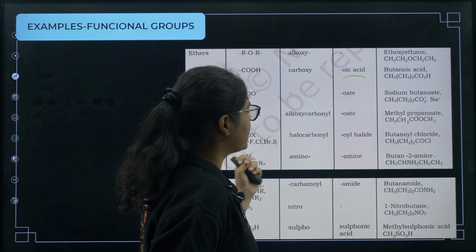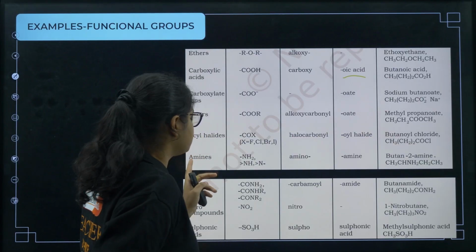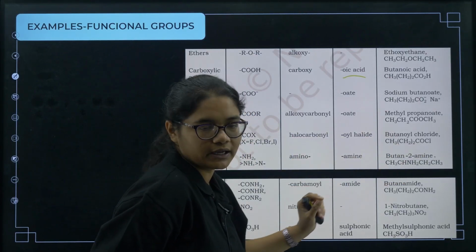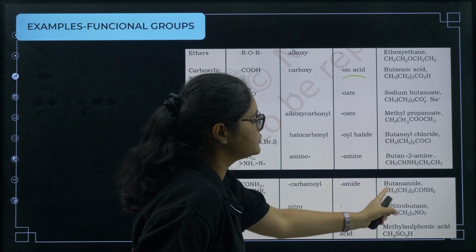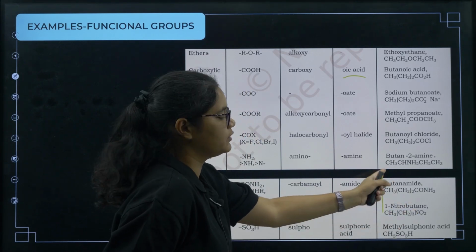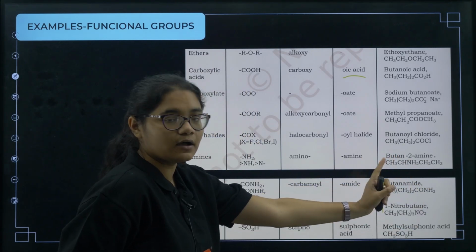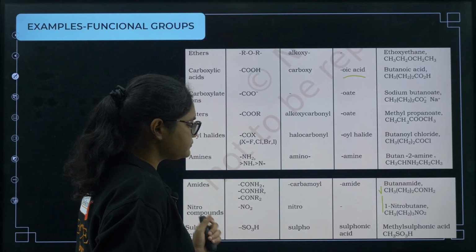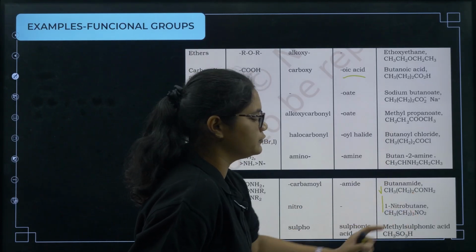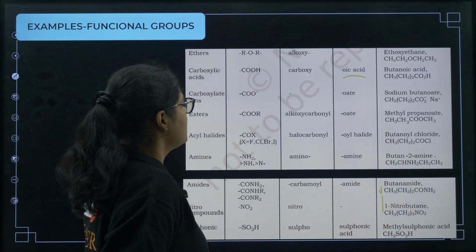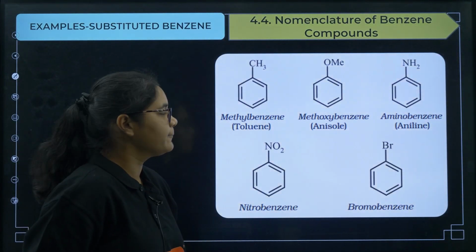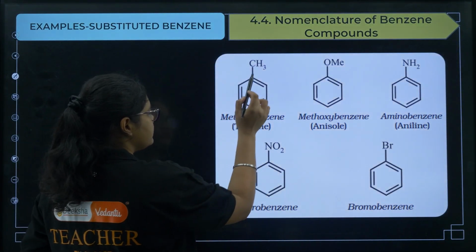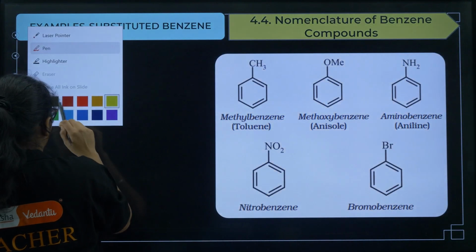Next, acyl halides, generally questions are not asked. Amines you use amine only as a suffix. For nitro compounds you use nitro before. Nitro is not used as a suffix, it is used as a prefix. Then sulfonic compounds are also used as a suffix. We'll do examples, then it will be clear. So next, coming to benzene. Here you just have to write the name of the substituent and benzene.